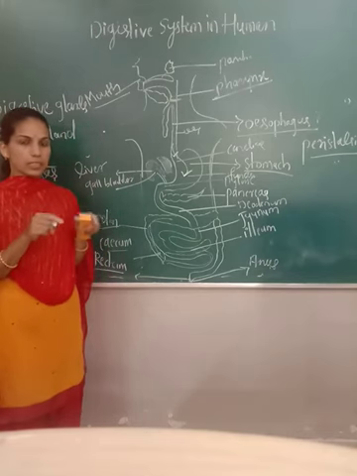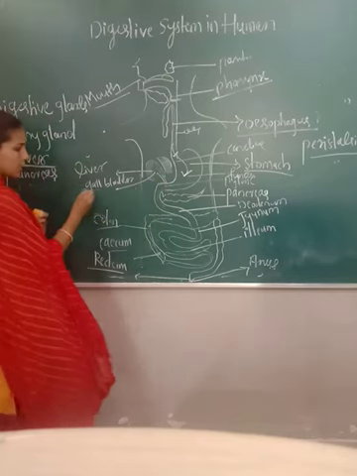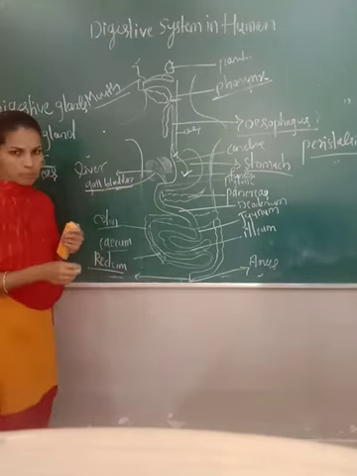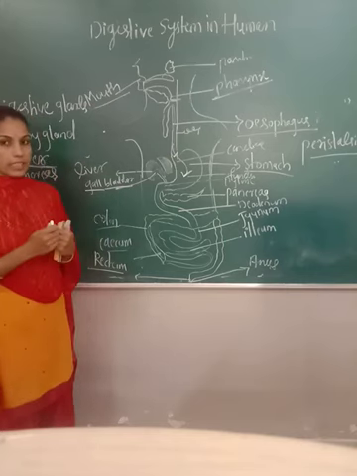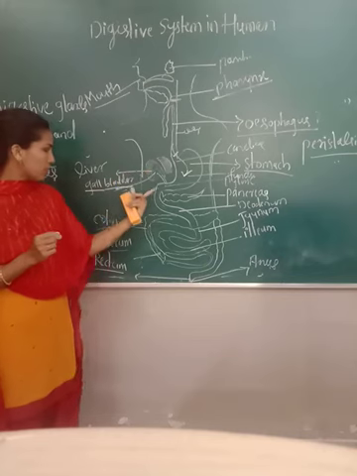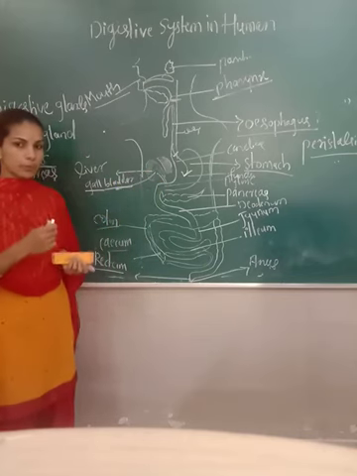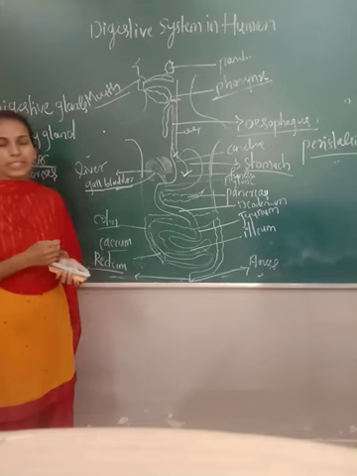Within the liver, one part is present, the gallbladder, which secretes bile. That bile comes through the duct into the duodenum, and digestion of lipid starts there. Getting what I am saying?